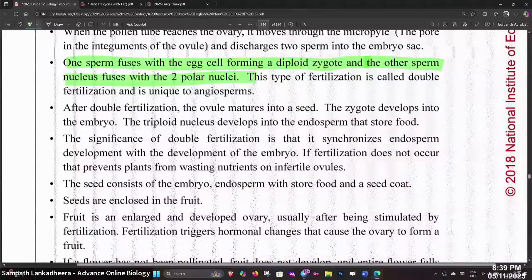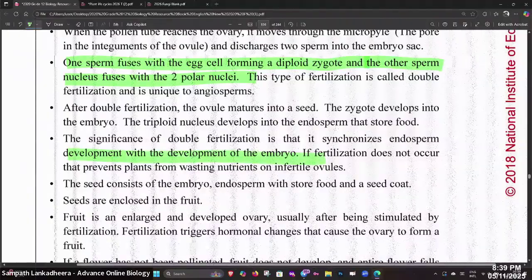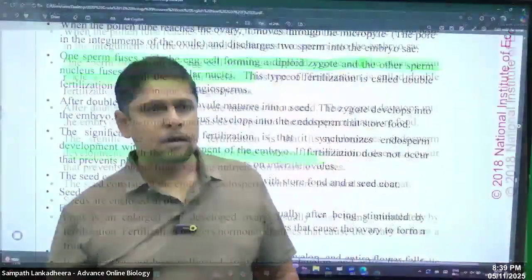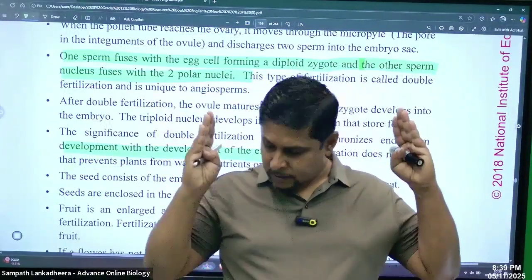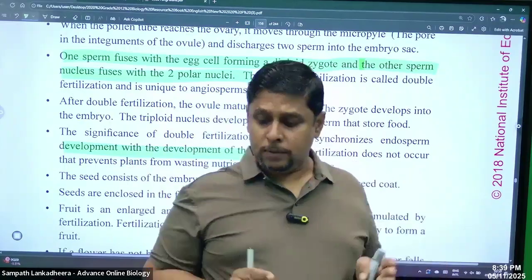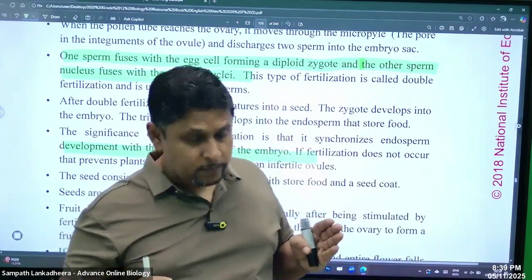The significance of double fertilization is that it synchronizes the endosperm development with the development of the embryo. So both happen at the same time. Synchronization means what? Two events happen at the same time, right? Endosperm formation and zygote formation are now happening at the same time. That's good. Why is that good?